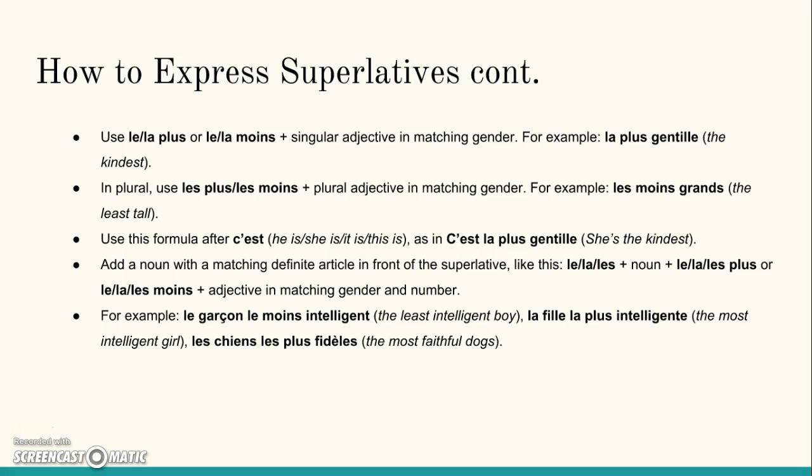So use this formula after c'est, as in c'est la plus gentille, she's the kindest. And then add a noun with a matching definite article in front of the superlative like this. Le, la, or le plus, or le, la, or le moins, plus the adjective in the matching gender and number. So for example, le garçon le moins intelligent, the least intelligent boy, or la fille la plus intelligente, the most intelligent girl, and le chien le plus fidèle, the most faithful dog.